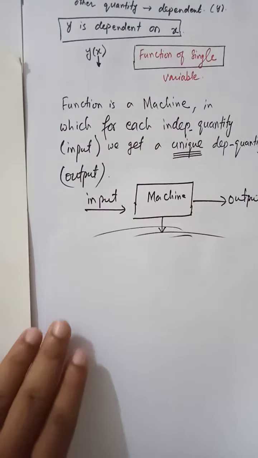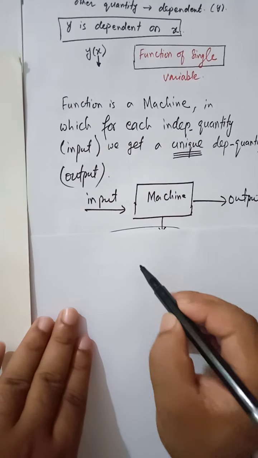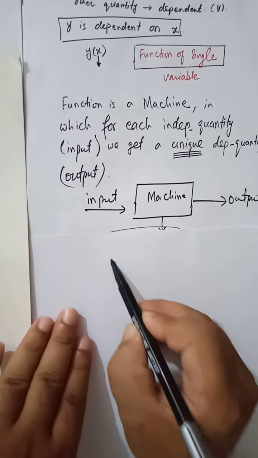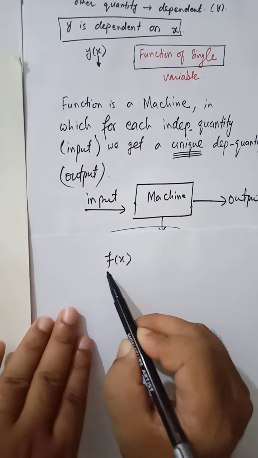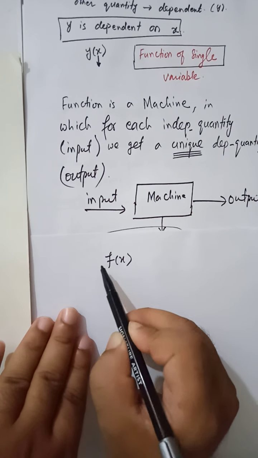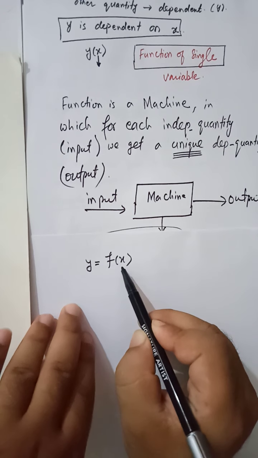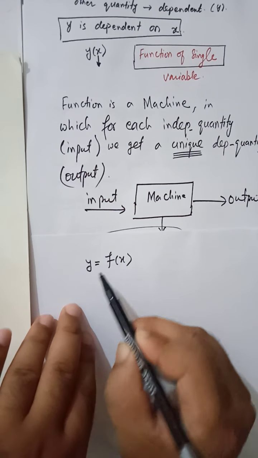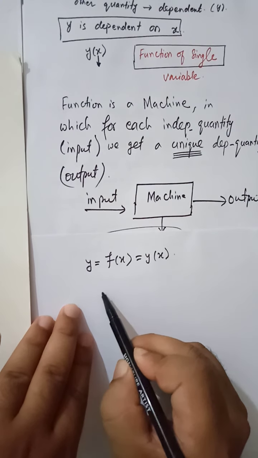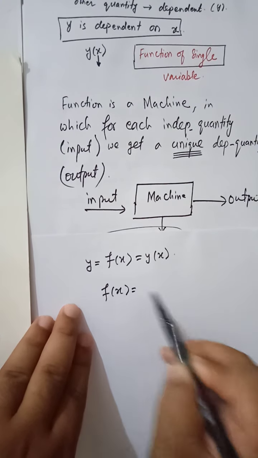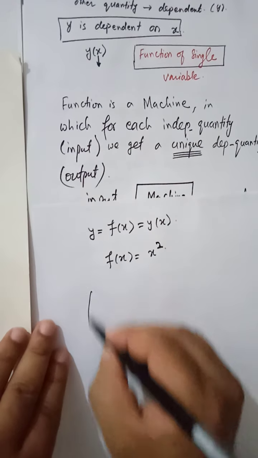For example, let's say we have a machine. If I take f of x, this is the notation for the function. F depends on x. You see that this f is the dependent quantity, so it is denoted by y, and x is the independent quantity on which y is dependent. You can also write y of x. Let's say I am considering f of x is equal to x square.